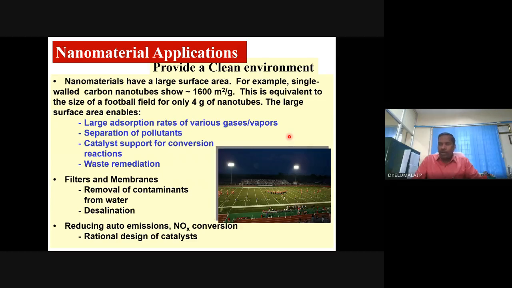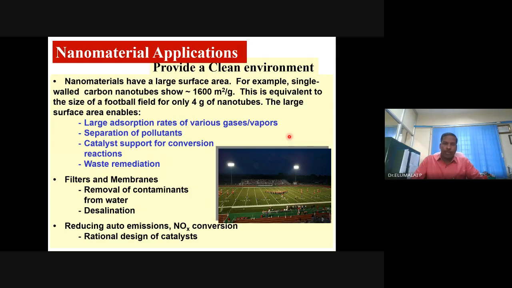And for environmental applications, there are no limitations. We know that nanomaterials have a very large surface area and surface to volume ratio. And you know that the environment is getting degraded, or the environment is getting polluted. At least 50% of the pollution is caused by automobile emissions.